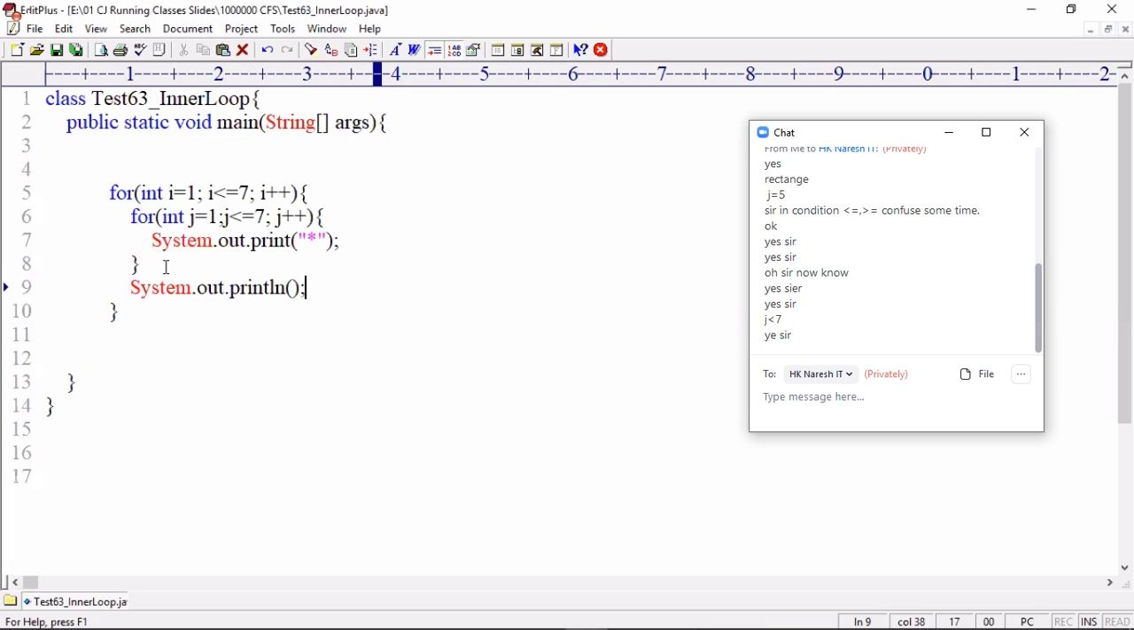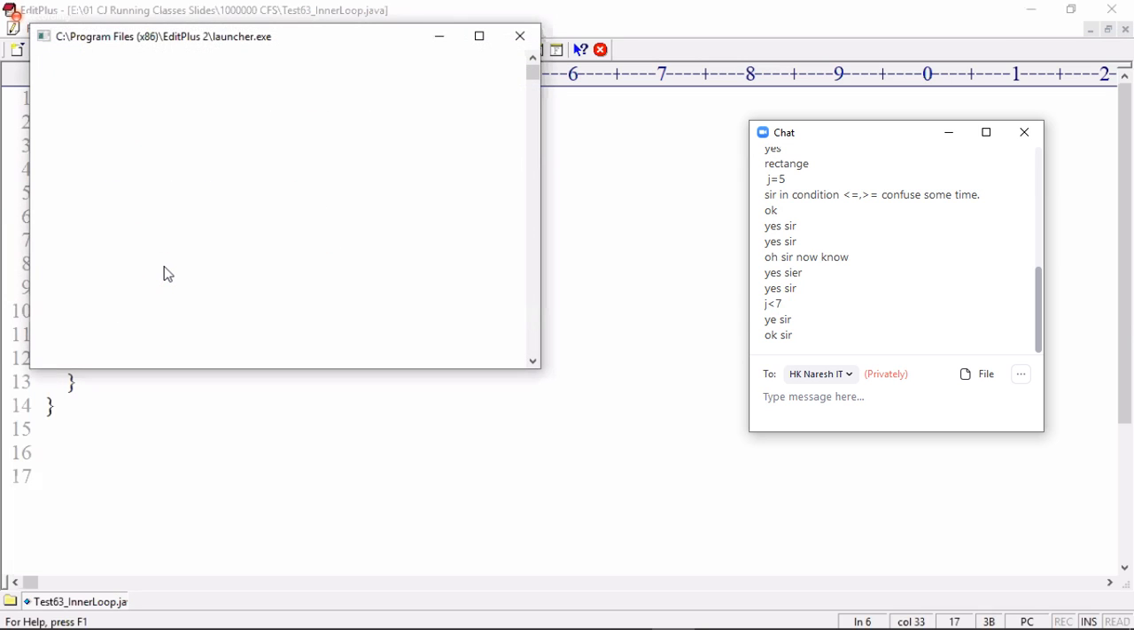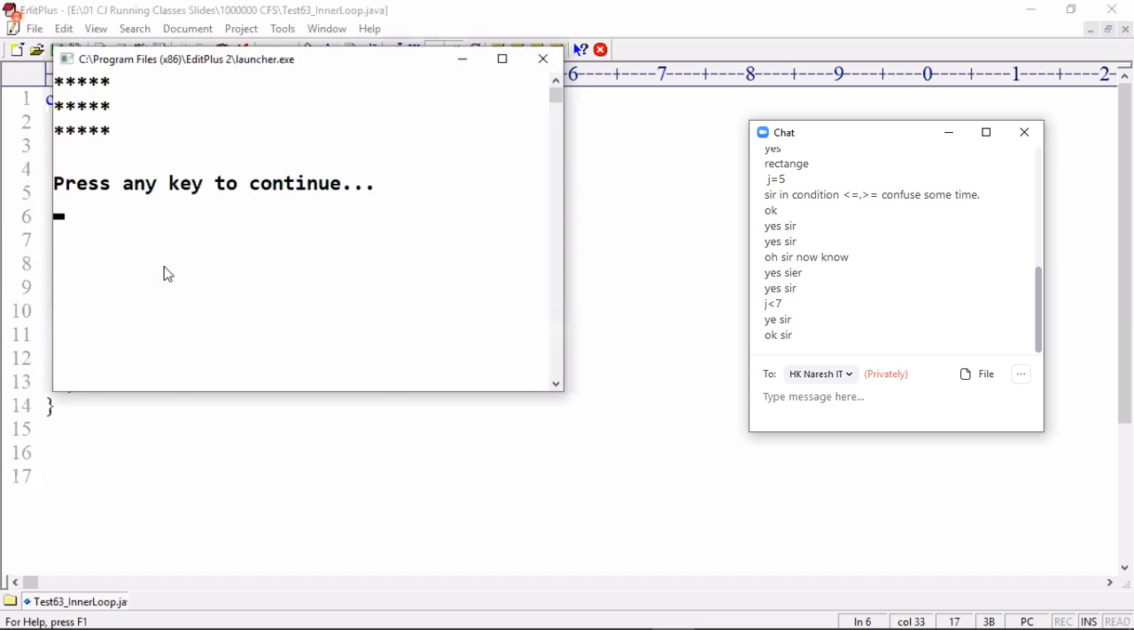Okay? Let me take here 3, let me take here 5. 3 rows, 5 stars.